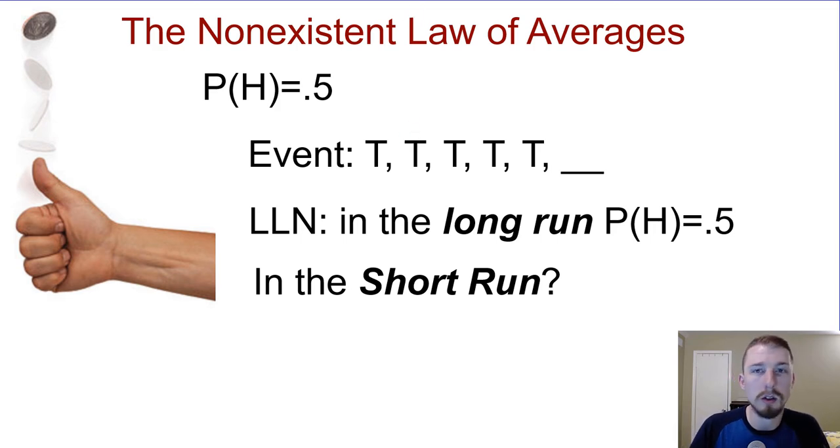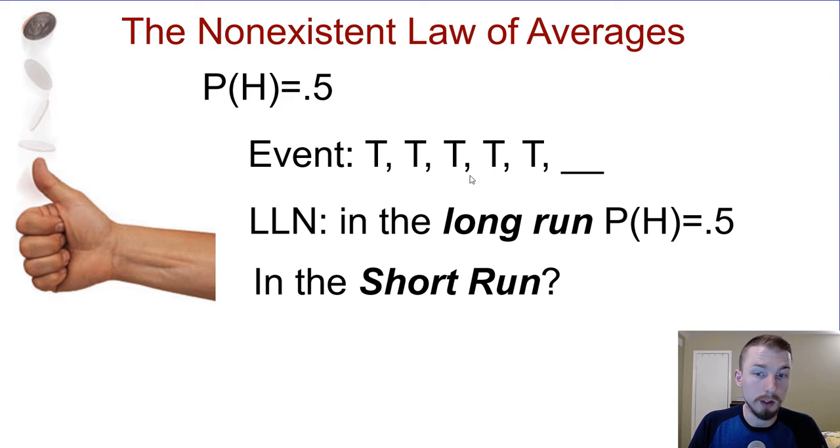All right, the non-existent law of averages. If anyone even mentions the law of averages, you know they haven't actually taken stat class. More than likely, you're going to hear things like we're due for something, or there's a streak going on. Whenever you hear something like that, you know they're talking about the law of averages. So let's say that we had 5 tails in a row. The probability of a heads is still 50%. Regardless of what's happened in the past, it's still an independent event, and it's still a 50% chance that the next one's going to be heads.